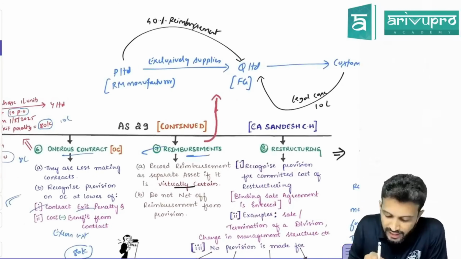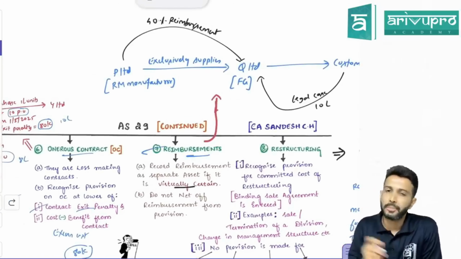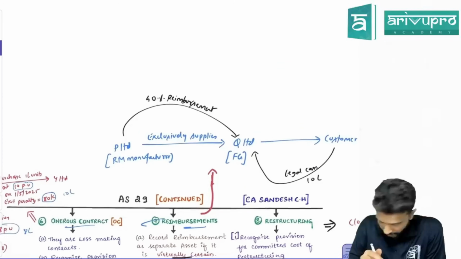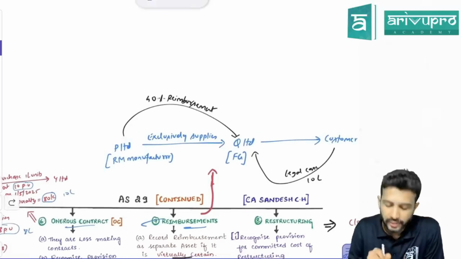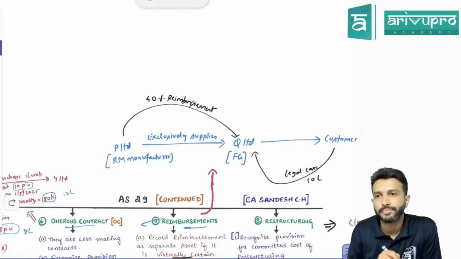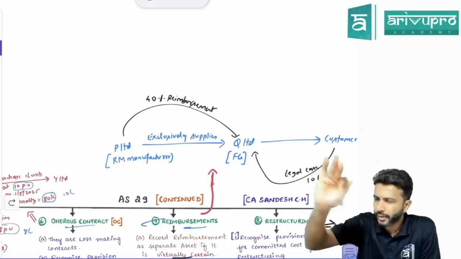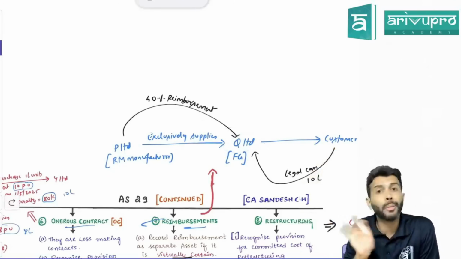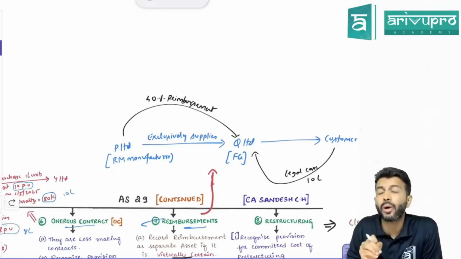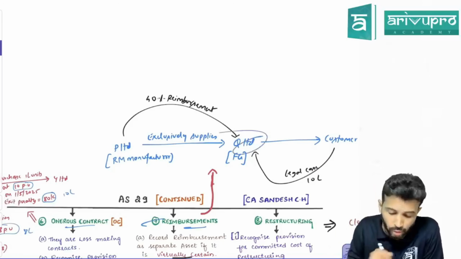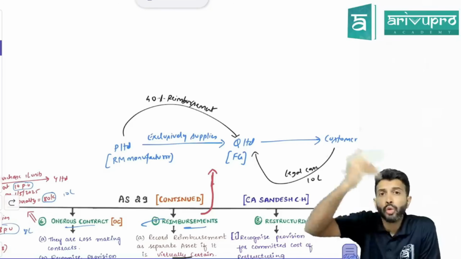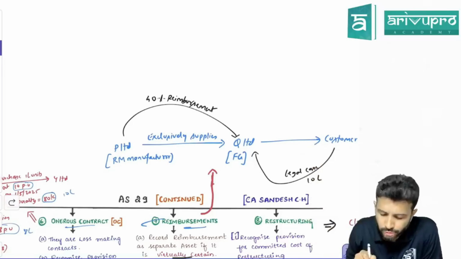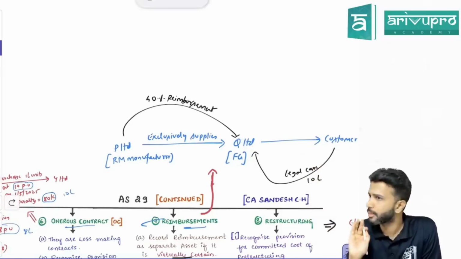Okay, next is reimbursement. So what is this reimbursement? Let's understand through a small example. So there is one company, P Limited. They are raw material manufacturers. Their job is to manufacture one material. That material, no sir, exclusively they will sell it to Q Limited. Nobody else. Entire material, whatever they have manufactured, they will sell it only to Q Limited. Q Limited will use this material and produce a finished goods. Like that. That's the business.